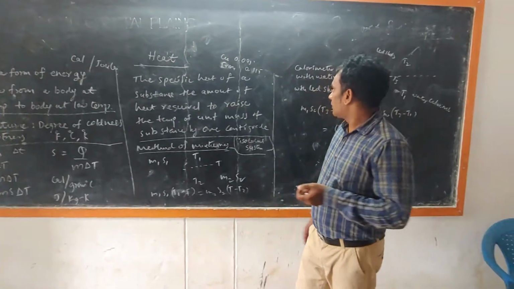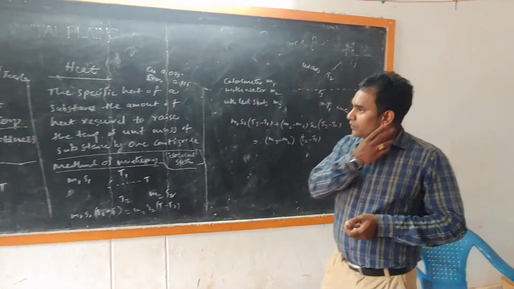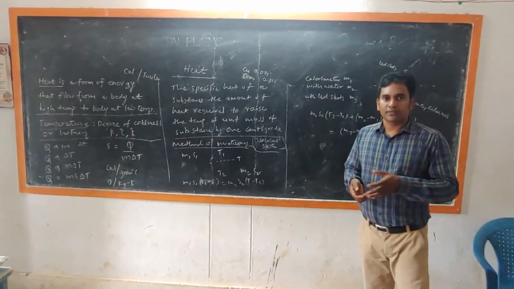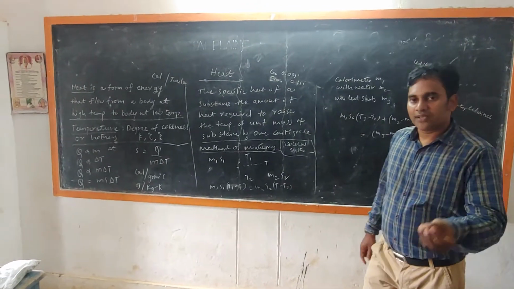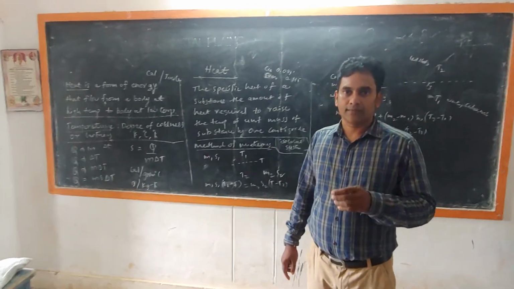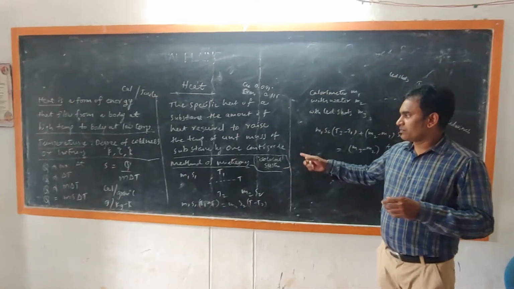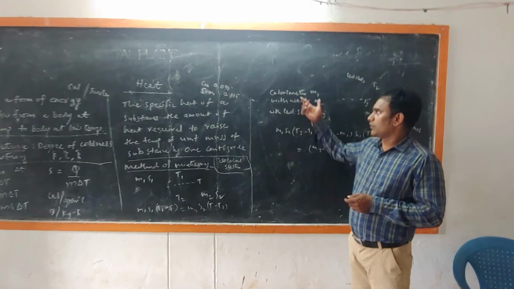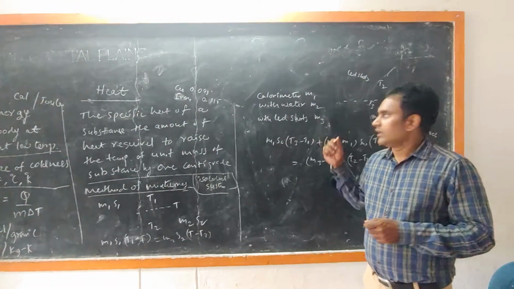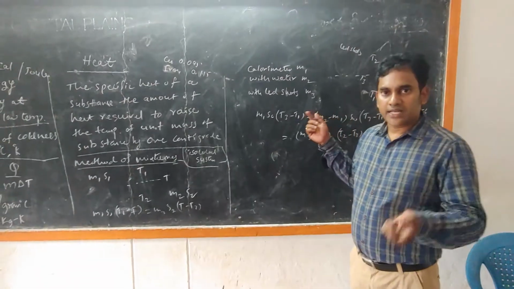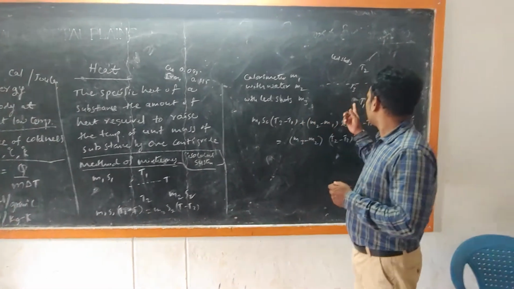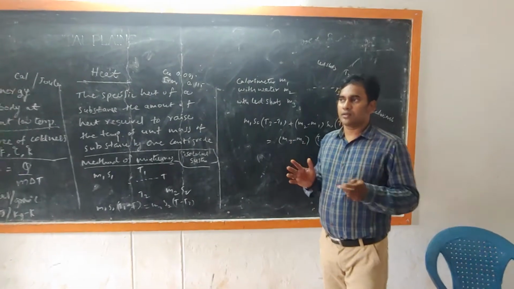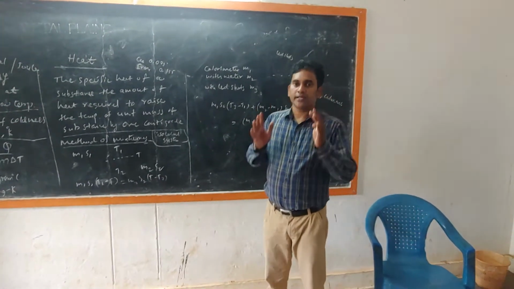Okay. Third, in practice we can easily find out the specific heat of lead shots with the method of mixtures. In this method we use a calorimeter, stirrer and water, with lead shots at high temperature T2. The calorimeter is kept in a thermally isolated system.